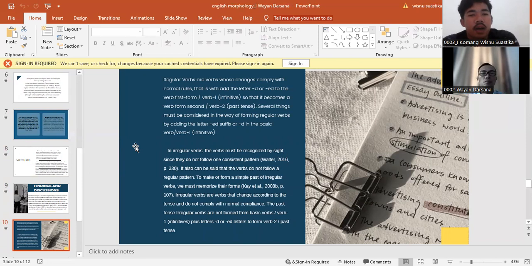Irregular verbs are verbs that change according to the tense and do not comply with normal rules. The past tense of irregular verbs is not formed from the basic verb or verb 1 or infinitive plus the letter d or ed to make verb 2 or past tense. Next slide.